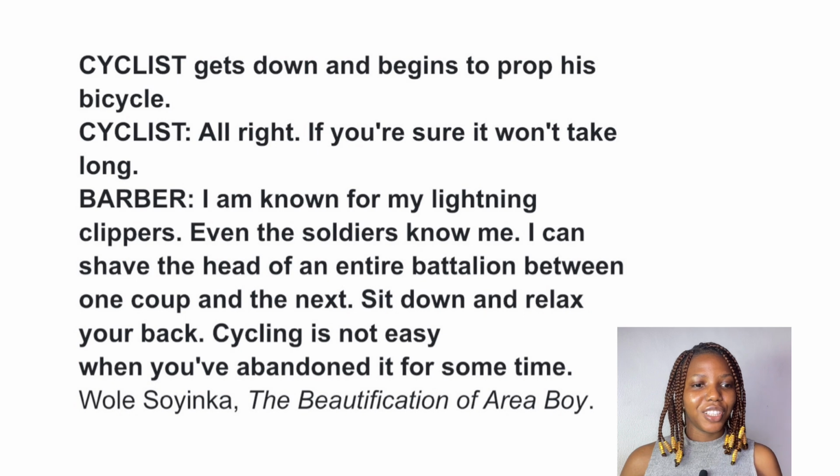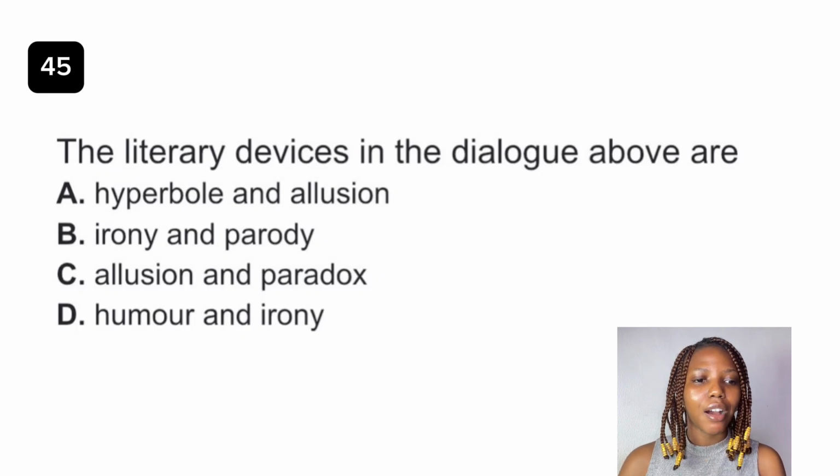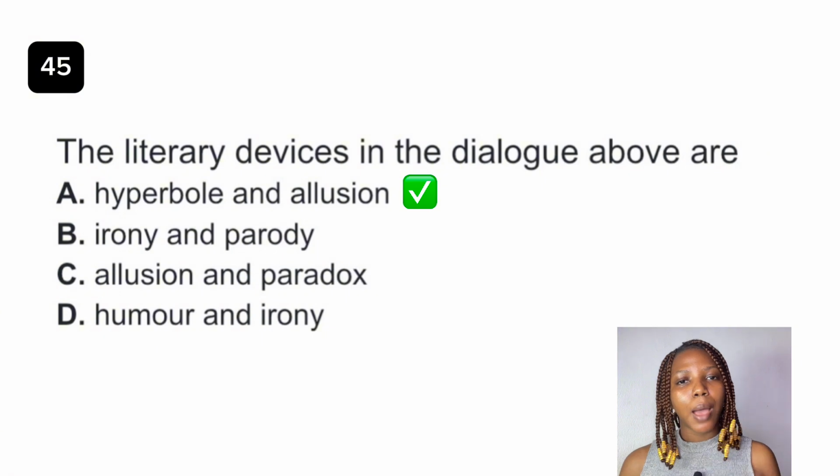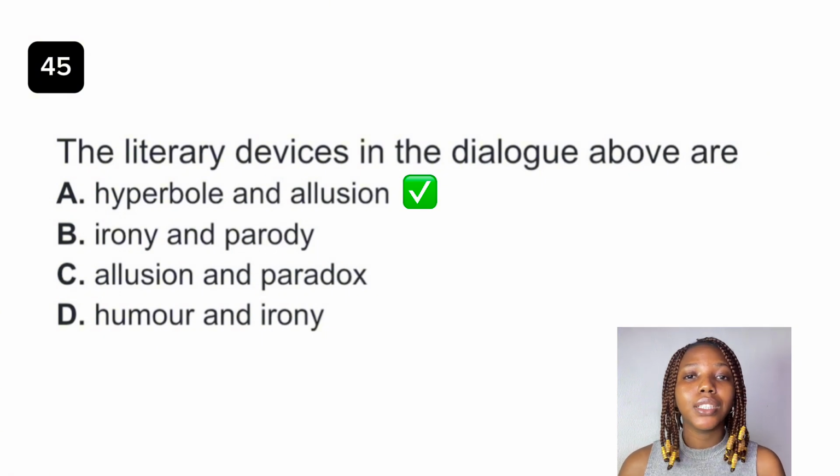Question 45. The literary devices in the dialogue above are dash. The best answer to this question is hyperbole and allusion. Hyperbole is a figure of speech that uses exaggeration, whereas allusion is an indirect reference. Now, what do we mean by indirect reference? Allusion is designed to call something into your mind without directly saying that thing. So let's go into context.